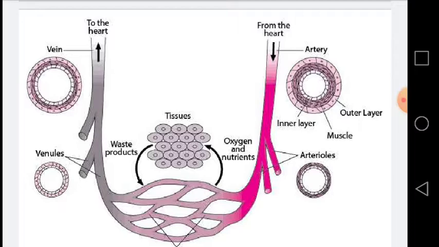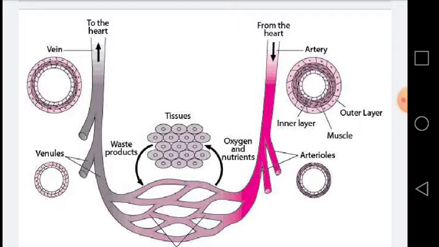through the capillaries. So you can see from this diagram, the nutrients are moving towards the tissues, and from the tissues the waste products are moving towards the capillaries. So this is the very important function of the capillaries. And then the blood, after carrying these waste products, moves towards the heart for the purpose of purification.